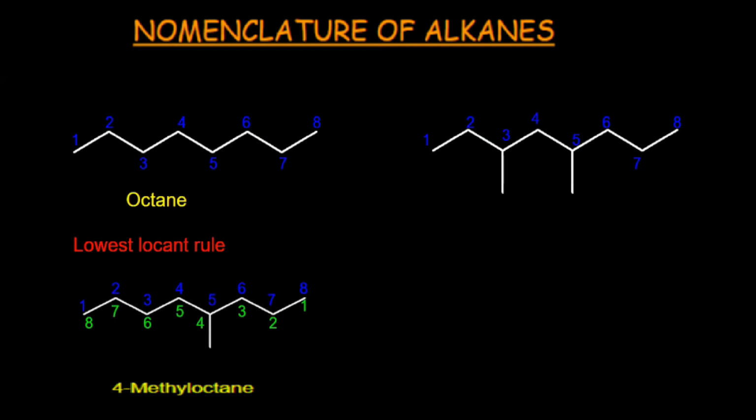Here the substituent is present at 3rd and 5th position. Same substituent is present at different positions in the chain. You have to use di, tri, tetra, according to the number of times the substituent is present in the chain. Digits are separated by a comma, and digits and alphabets are separated by a hyphen. So the name would be written as 3,5-dimethyl, 8 carbon. It would be oct, and single carbon-carbon bond, so it would be ane.